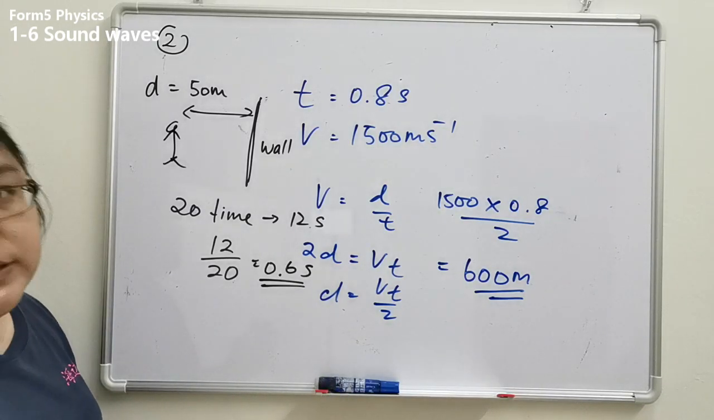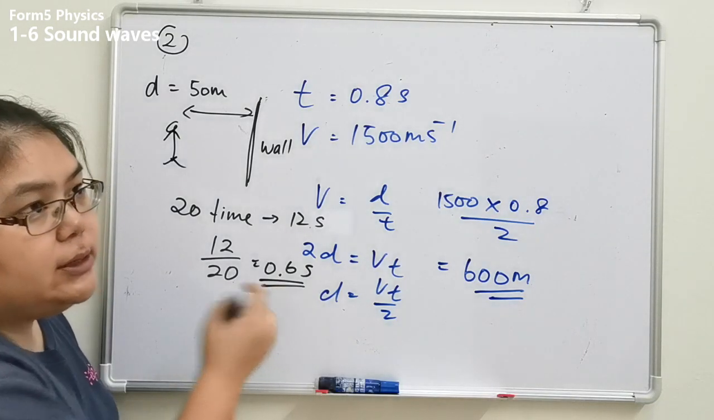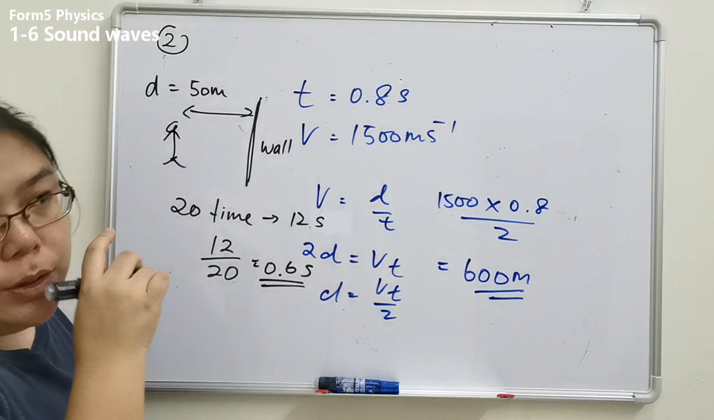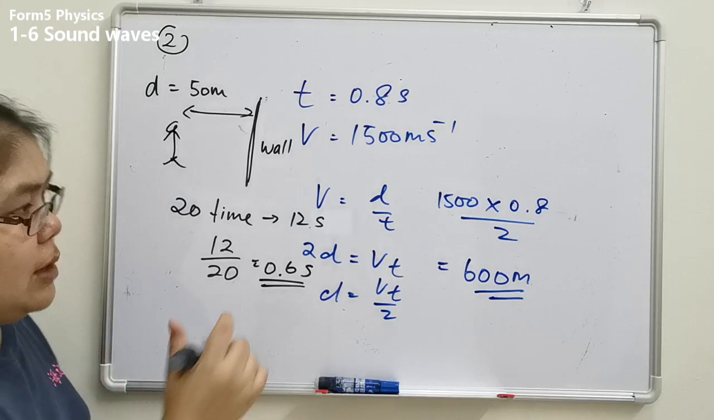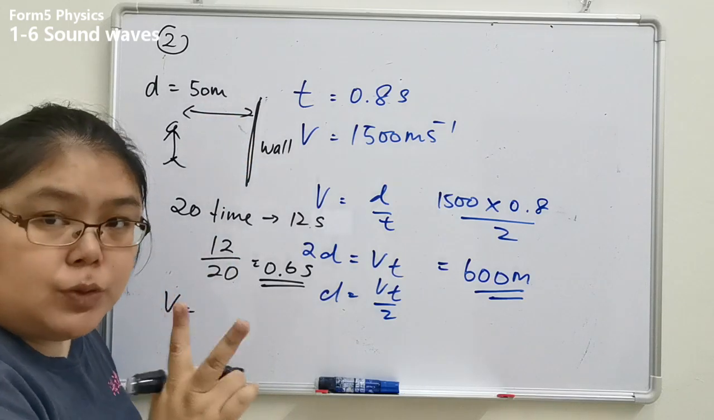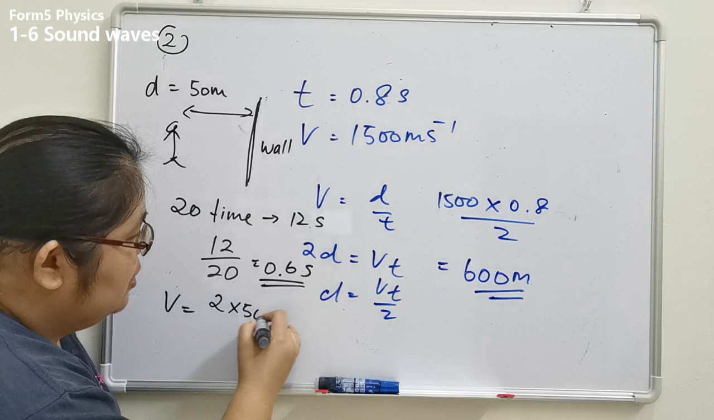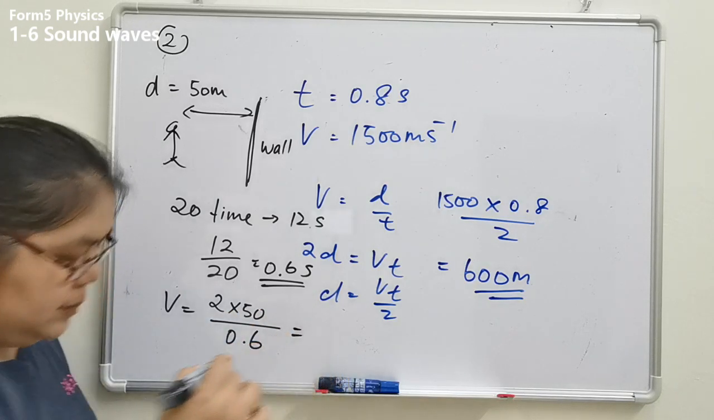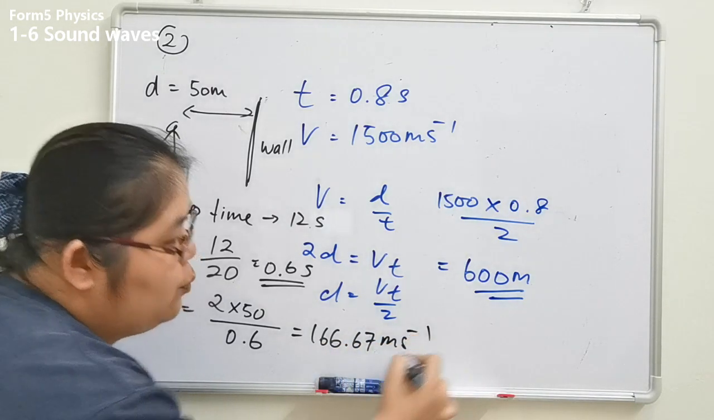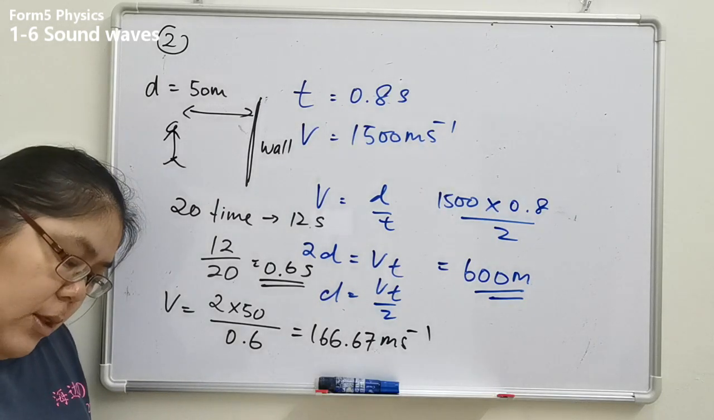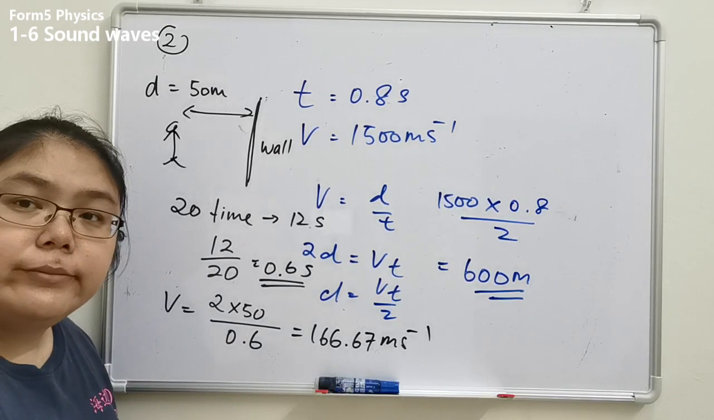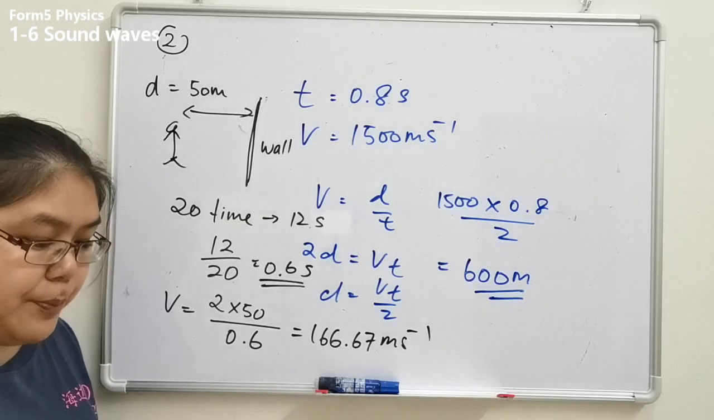Okay, the next one. What is the speed of the sound? The sound here is a reflected sound, going and back, 2 way. Now the distance is 1 way only, and now they want to find the speed. Speed is for the 2 way of the sound. So we use the formula V equals, remember the D you need to times 2, 2 times 50 over 0.6. So I get the answer 166.67 m s negative 1. So this one is the speed of the sound wave when they go and come back. Okay, that one is an example.